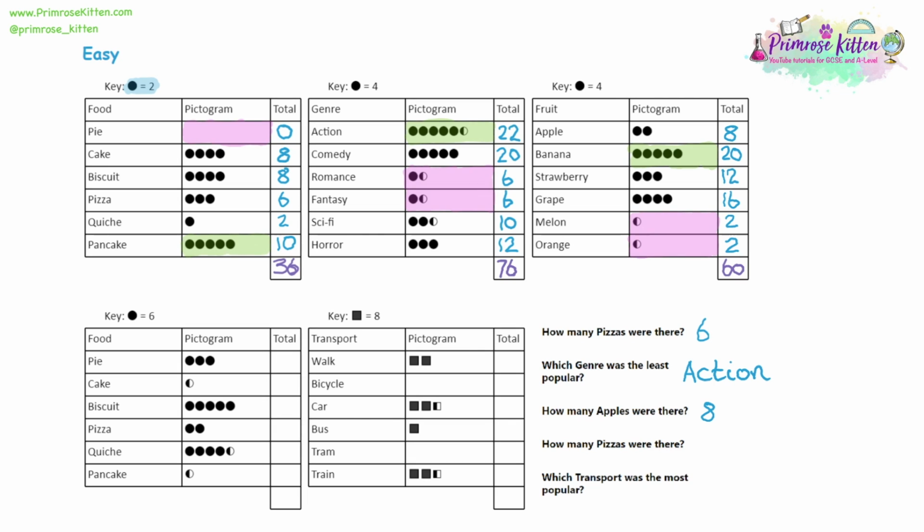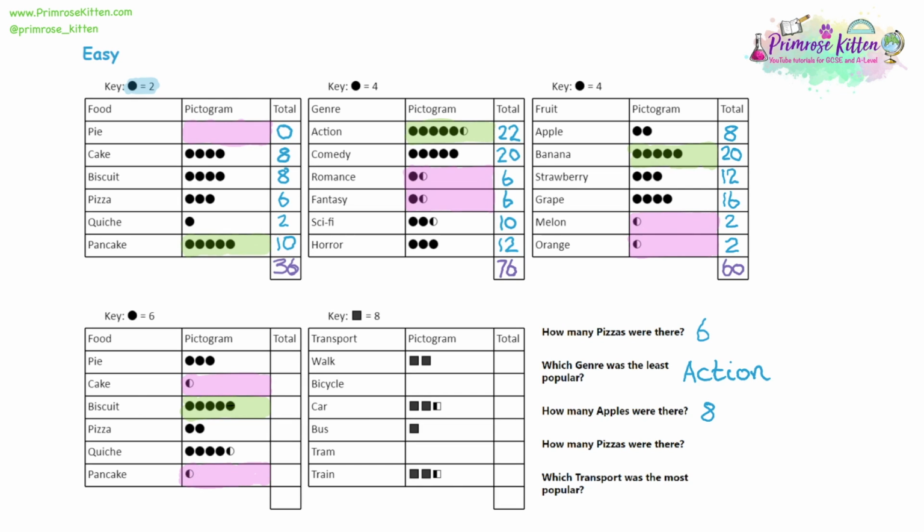Now the fourth pictogram is another pictogram about food. Now it's different to the first one. So people have been asked the same question, but it's been a different set of people and we have a different set of answers. So firstly, the most popular here looks like biscuits are the most popular. There are 5 circles of biscuits, there's less for all the others. And the least popular, well, both cake and pancake have half a circle each. So they're tied for being the least popular.